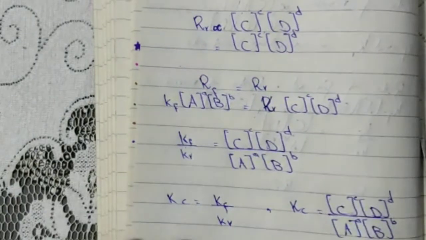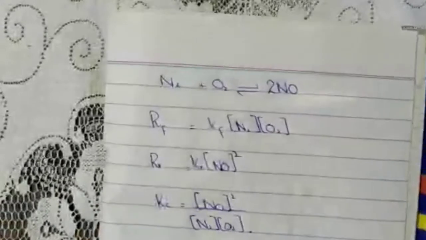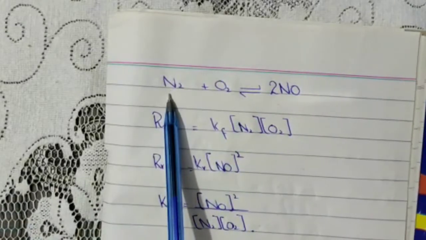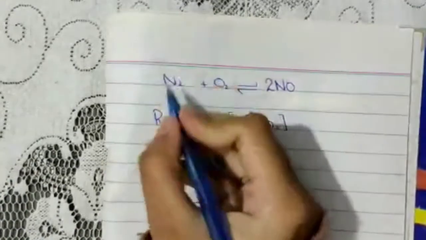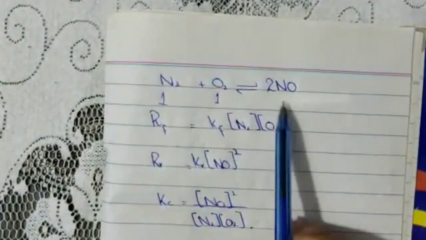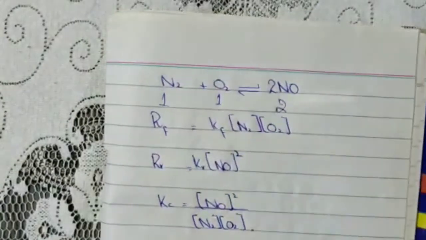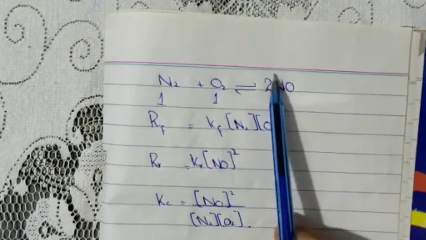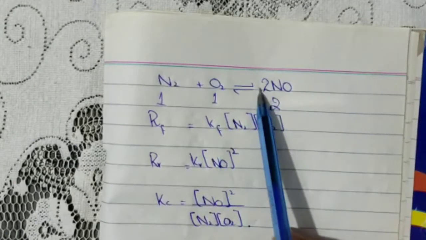Now I have given an example which will give you a complete understanding of the term moles. As you have seen, 1 mole of nitrogen and 1 mole of oxygen are reacting to form 2 moles of 2NO, nitrogen oxide. So this 2 is the mole.